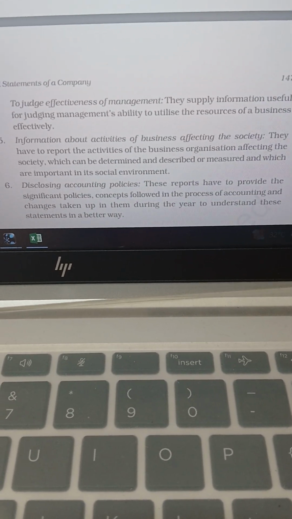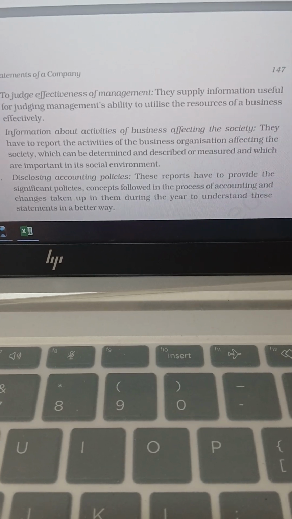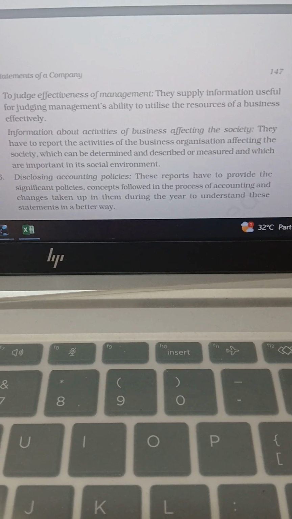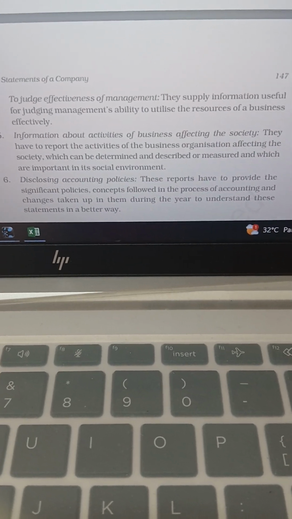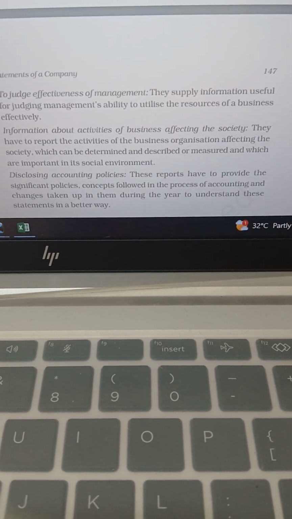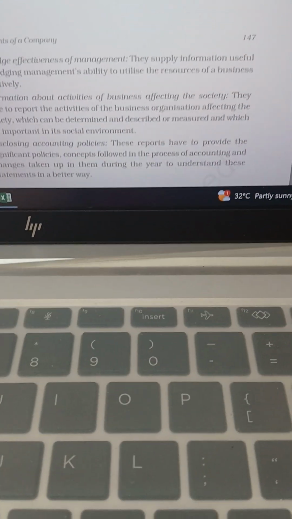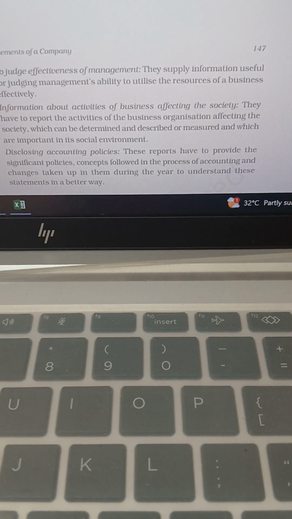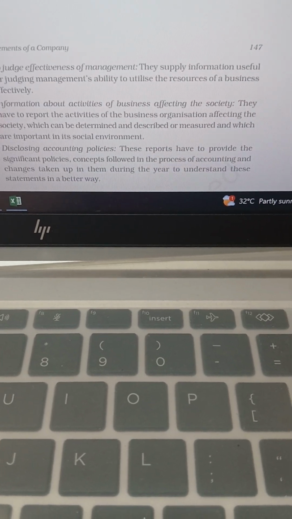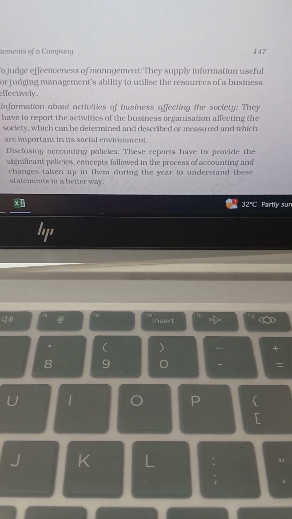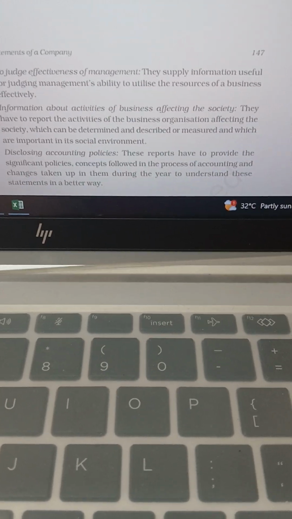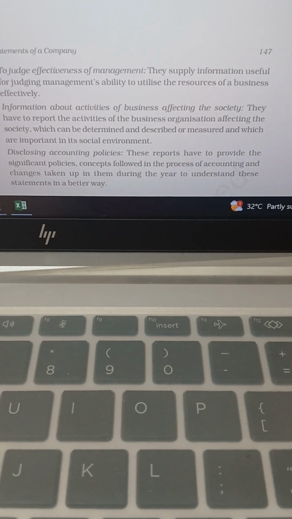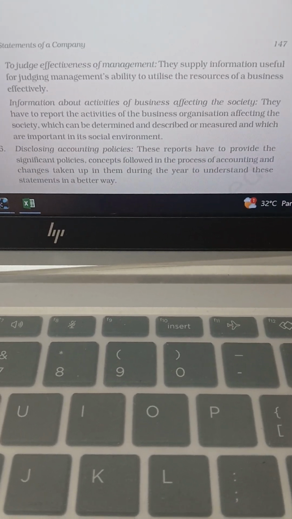Information about the activities of the business affecting the society. A business firm is a part of the society. So the financial statements depict how the business firm affects the society. For example, if it is producing any pollutants, or it is causing pollution to the society, this type of information we gather from the financial statements.